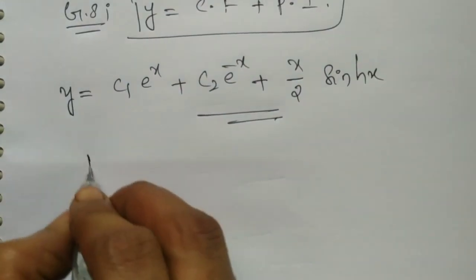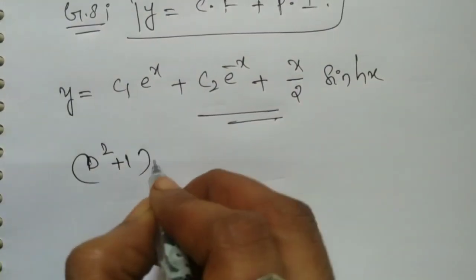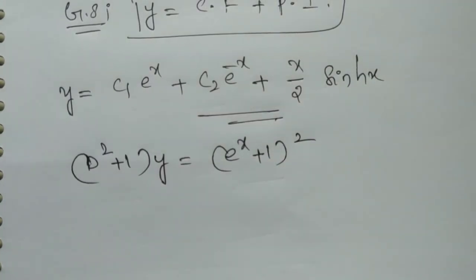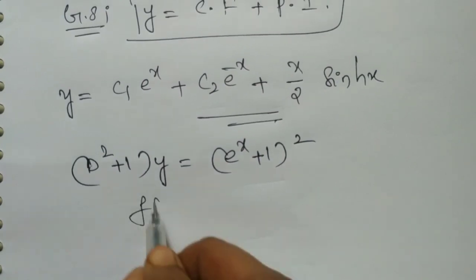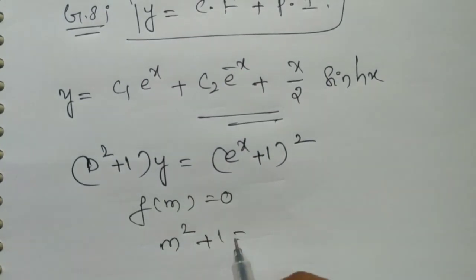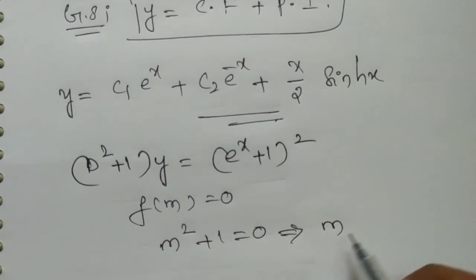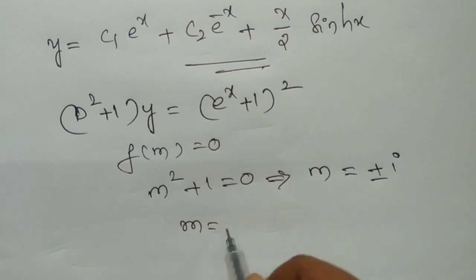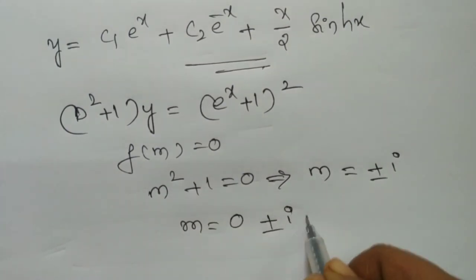Next problem, (D square plus 1) y equals (e power x plus 1) whole square. So here f of m equals 0, that is m square plus 1 equals 0. Therefore m equals plus or minus i, which can be written as m equals 0 plus or minus i.